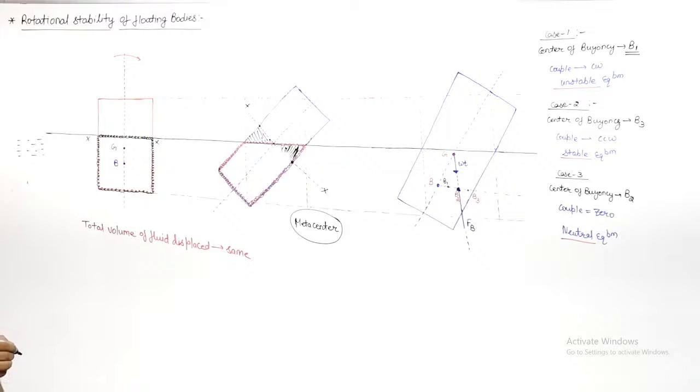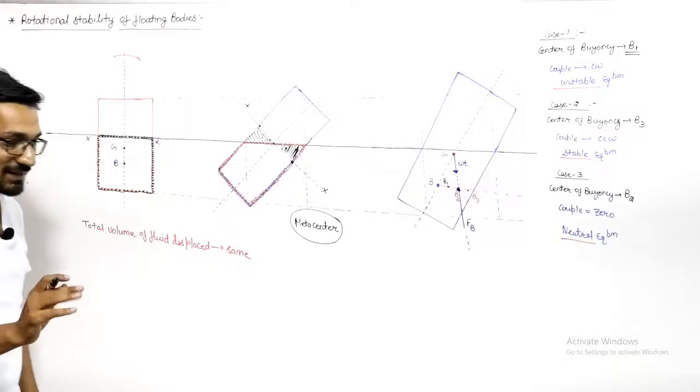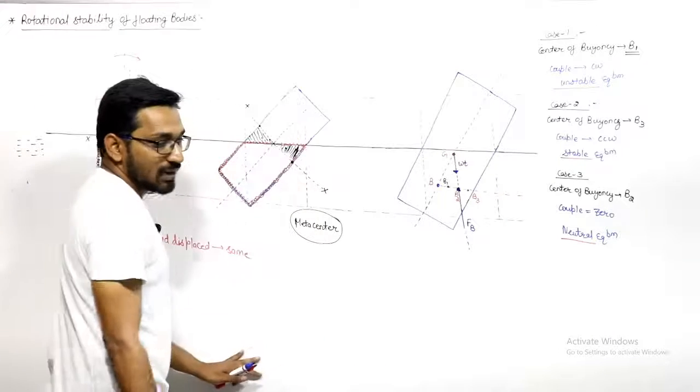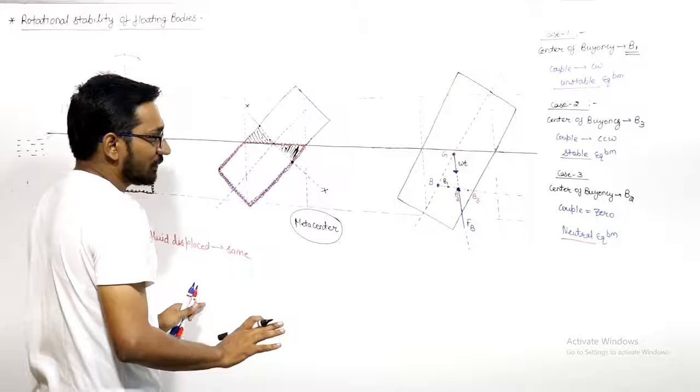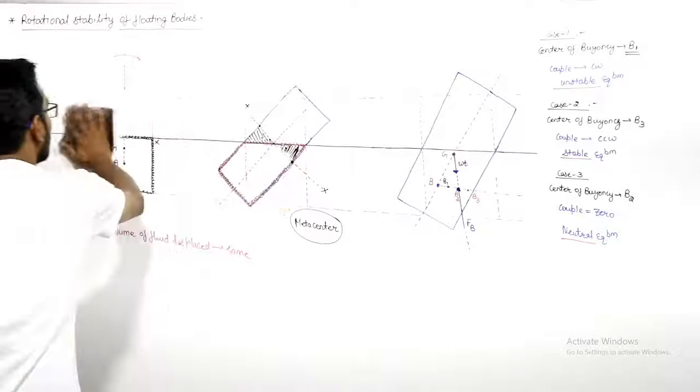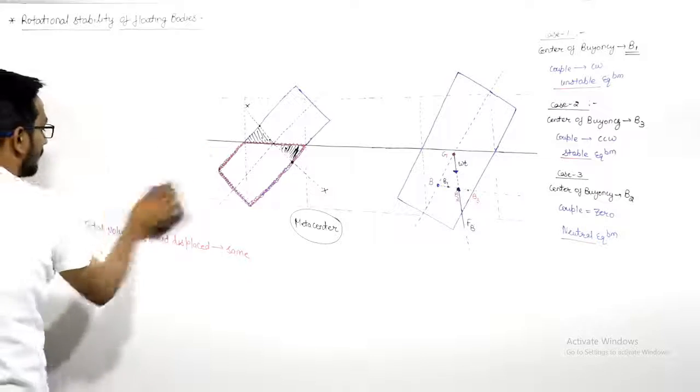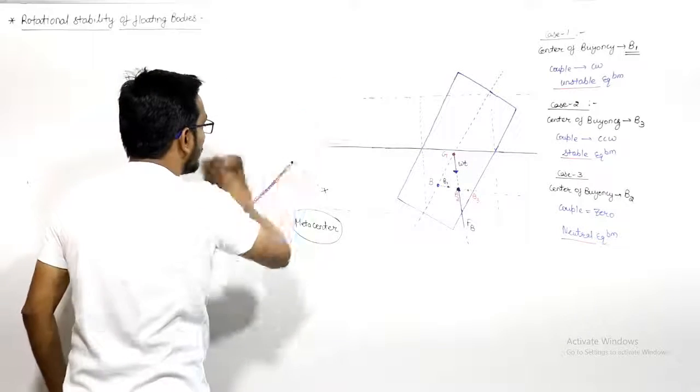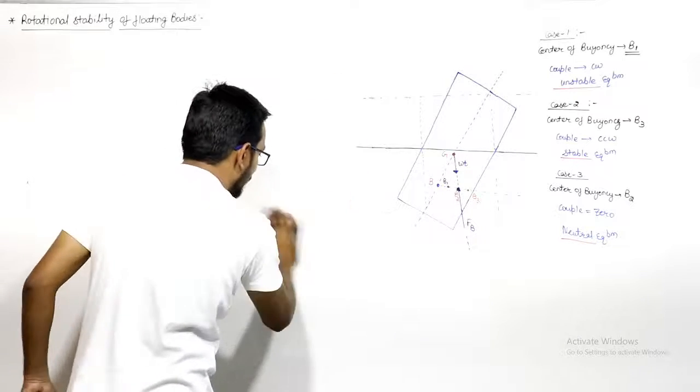Right? So now let us just pay attention here. I'll rub this because it is already clear to you why this meta-center is required.